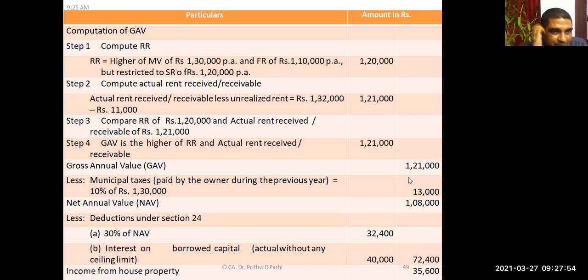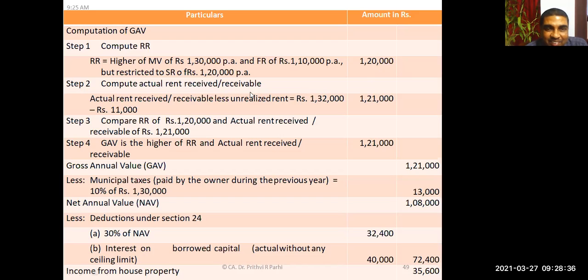The question is very simple. First we have to compute gross annual value. For that, we need to compute the reasonable expected rent. Reasonable expected rent is the higher of municipal valuation of 1,30,000 or fair rent of 1,10,000 rupees, but this higher figure should not exceed the standard rent of rupees 1,20,000. So how much should I take? 1,30,000 is higher, but that should not exceed 1,20,000. So reasonable expected rent is 1,20,000.